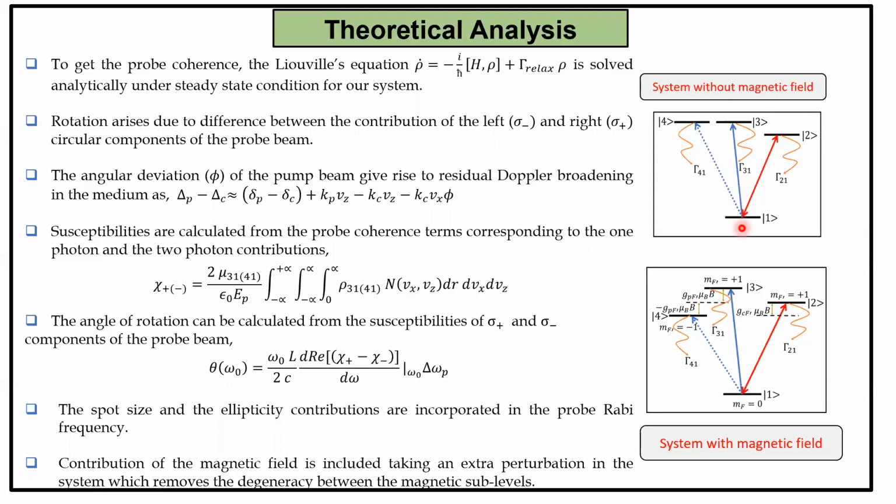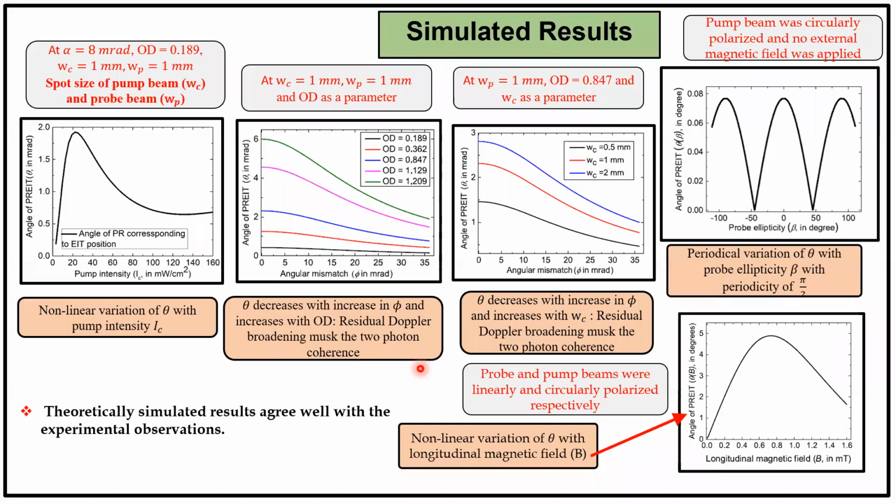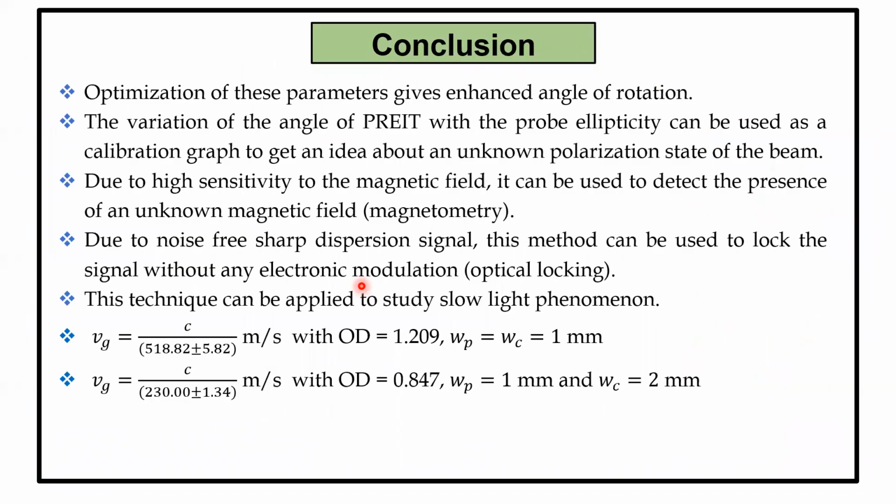And this is our system without magnetic field. This is the degenerate system, and this is our system with magnetic field, which is non-degenerate. We calculate the angle of rotation from the corresponding susceptibility difference. Here are the plots from our theoretical model, and we got a similar kind of variation as we observed in our experiment. So finally, we can conclude that optimization of these parameters gives us an enhanced angle of rotation.